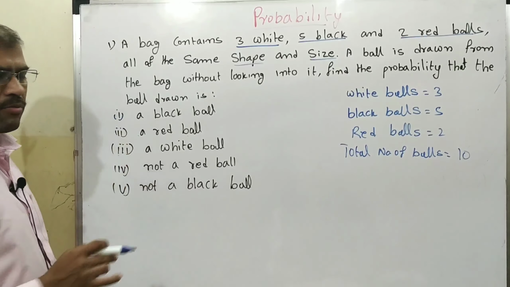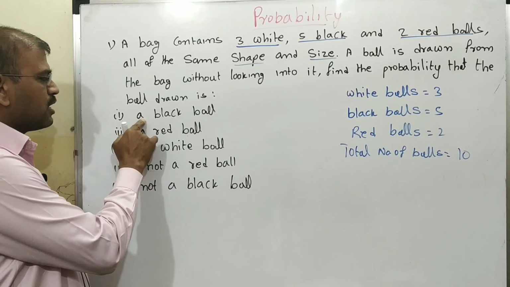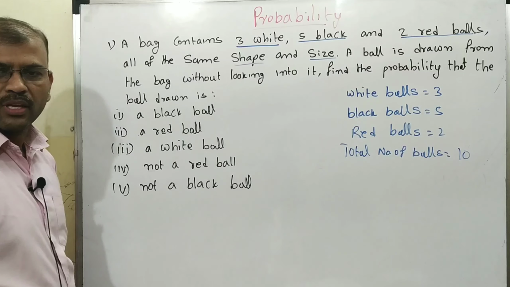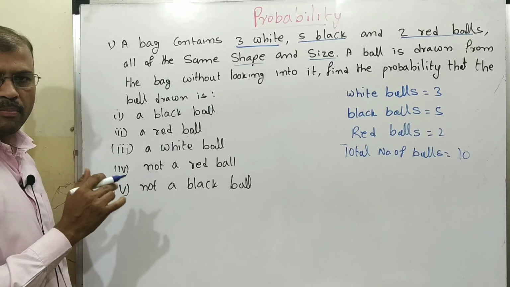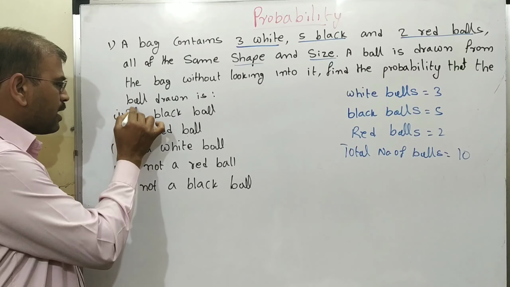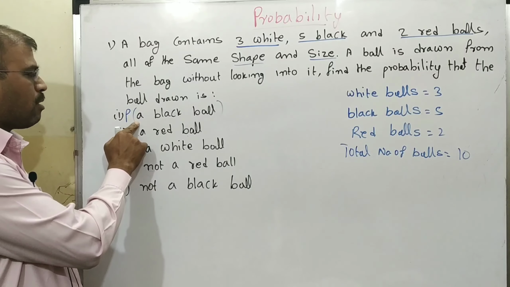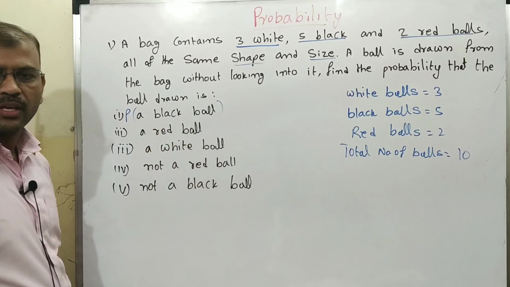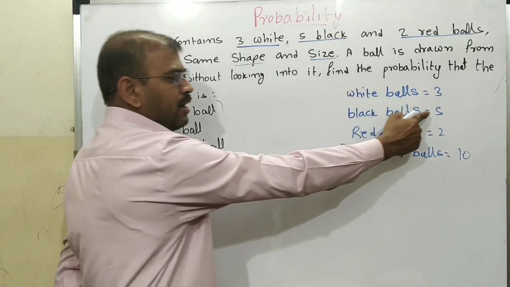For these kinds of questions, the first one says a black ball. Whenever you are solving a probability, put P and a bracket like this. P means probability: probability of a black ball. How many black balls are there? 5.